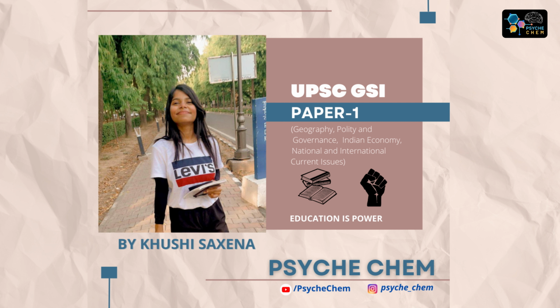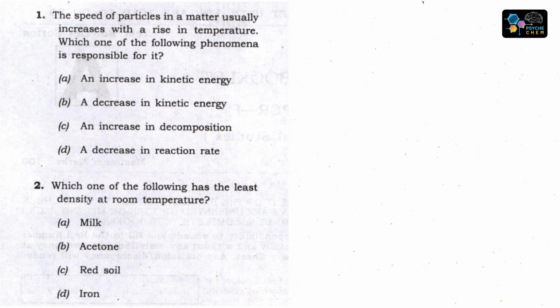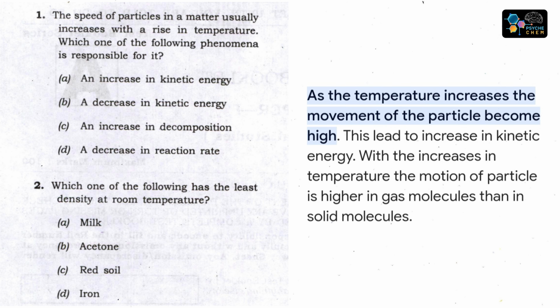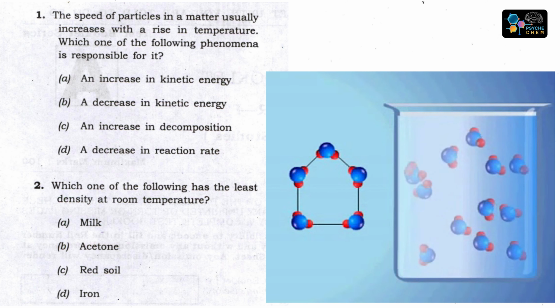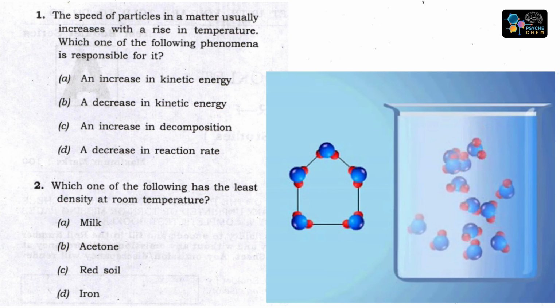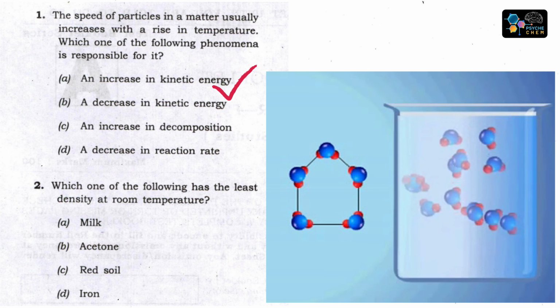So, let's start. The question is: the speed of particles in a matter usually increases with a rise in temperature. Which one of the following phenomena is responsible for it? The speed of particles in a matter is increasing with a rise in temperature. If the temperature rises, then the kinetic energy of the particles increases and they start vibrating. They move fast. So the answer is A, an increase in kinetic energy.